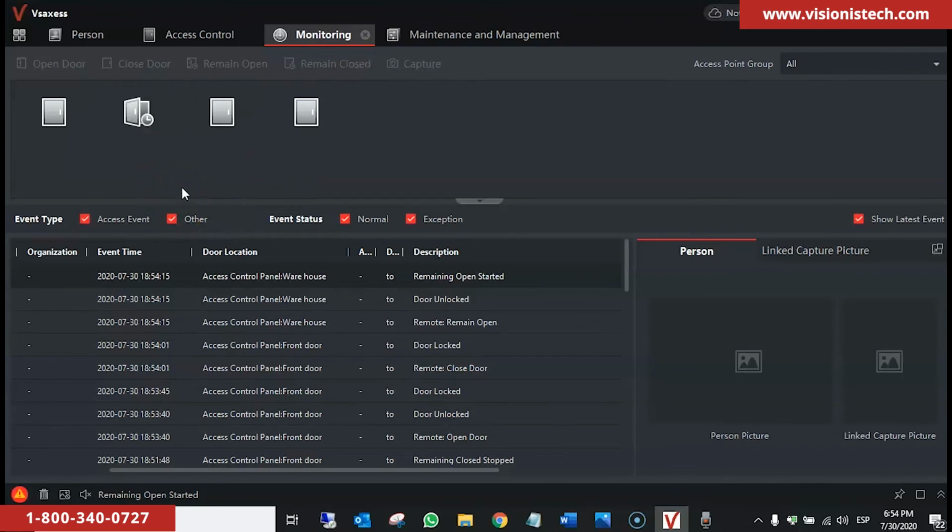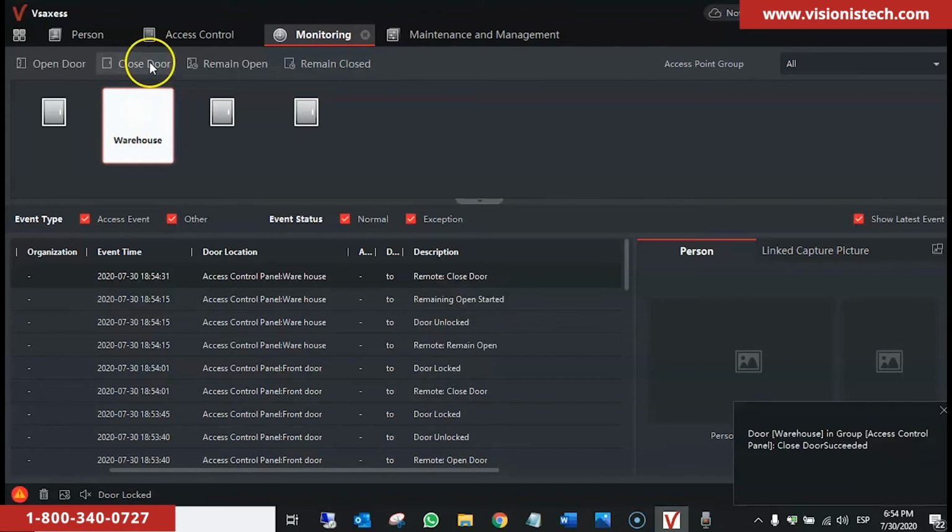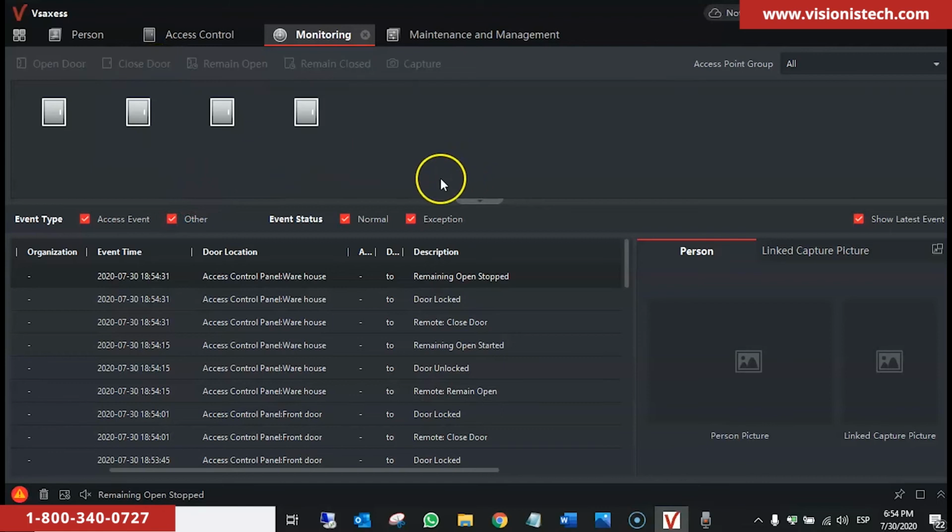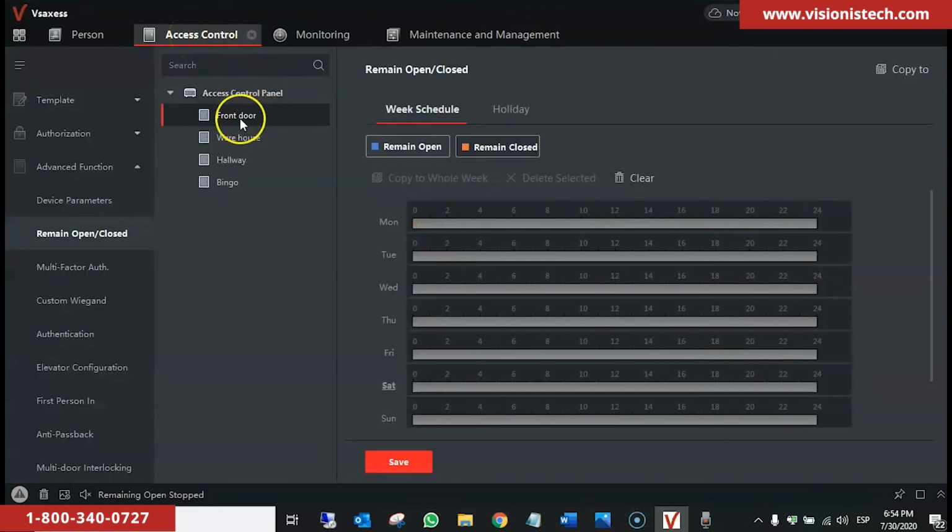By this feature, we can only close the door manually. So we select the door and then click on close. We have manually closed the door. Now, if we want to set a timer for the door to remain open or closed, we go to Access Control. We select this specific door. In this case, we select front door, and then we select Remain Open.